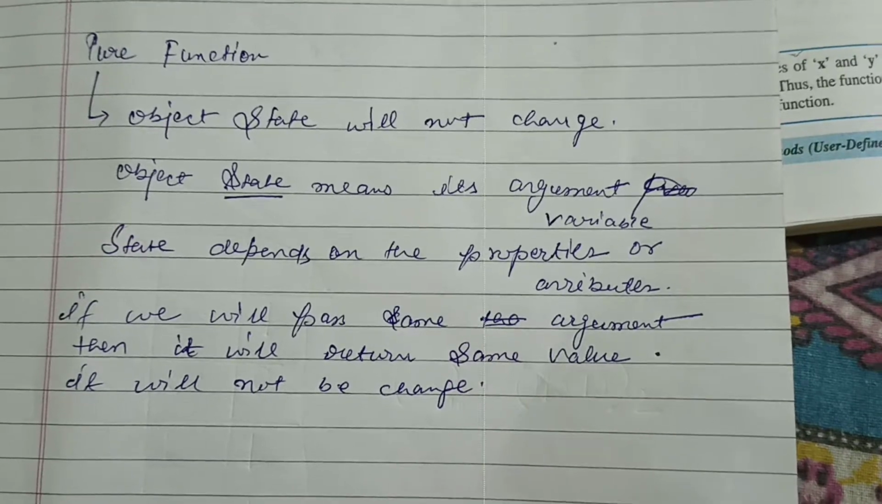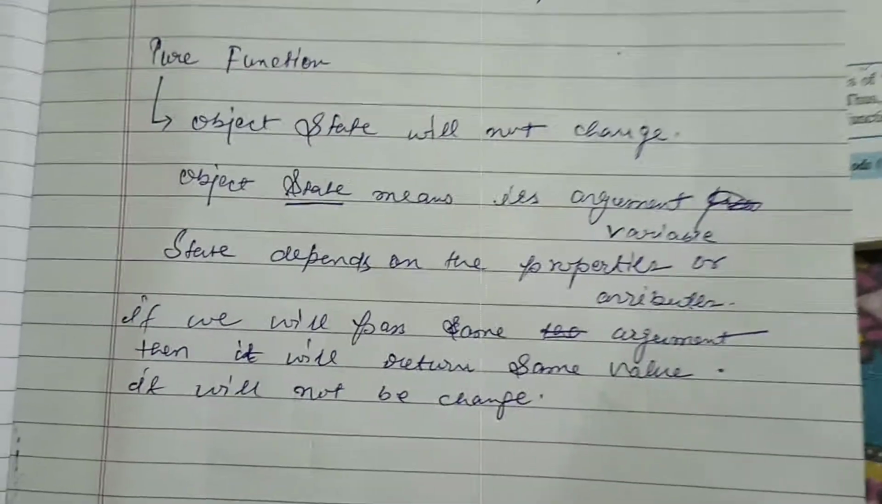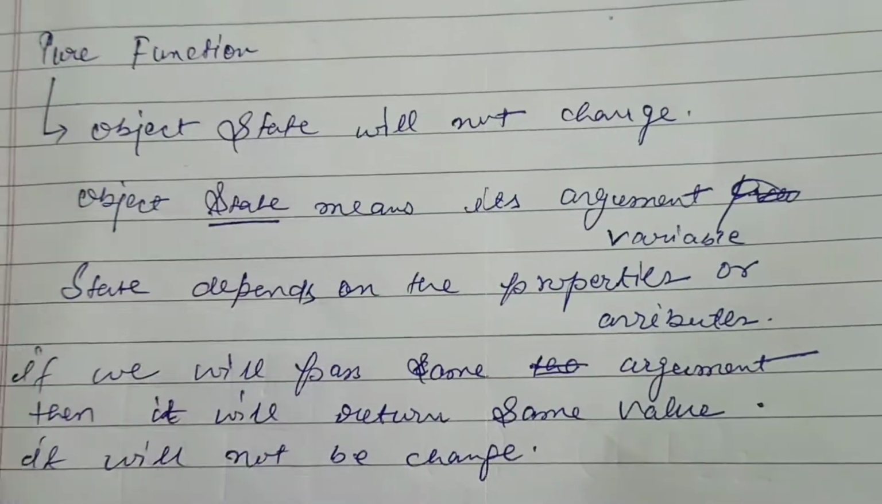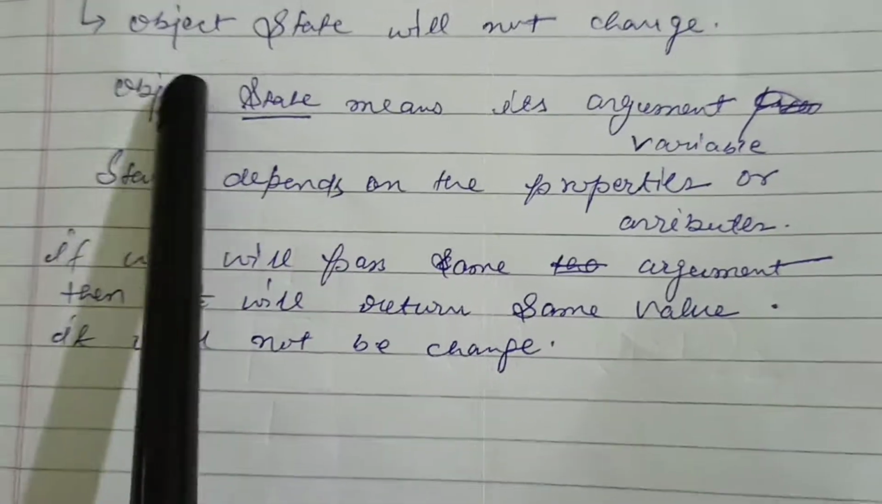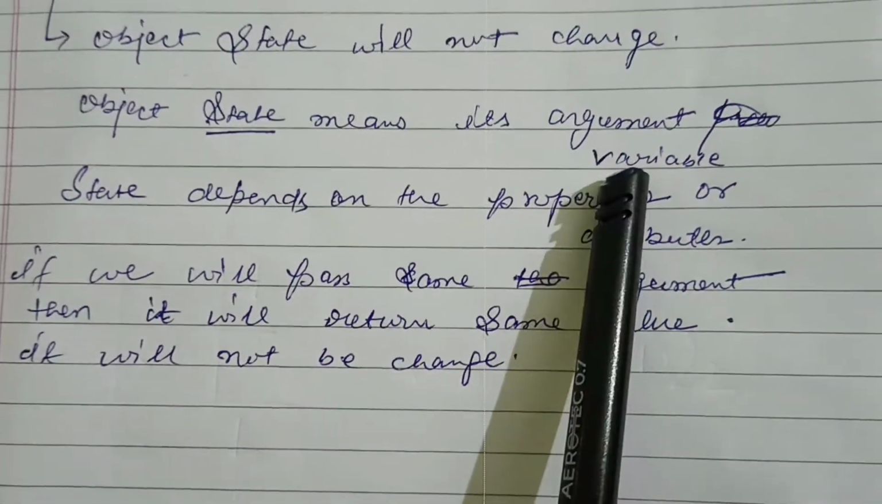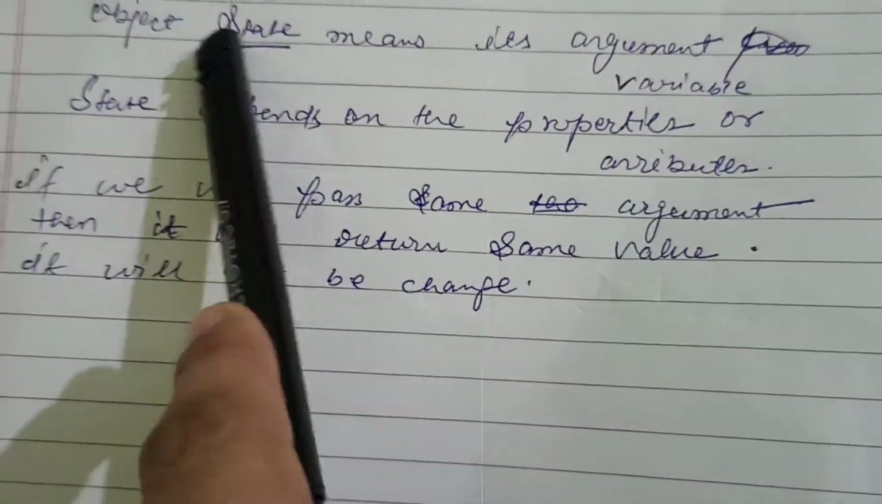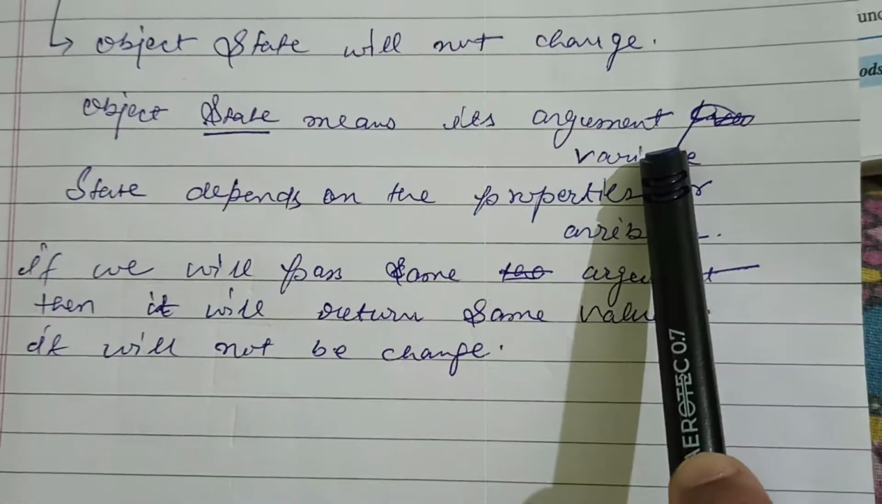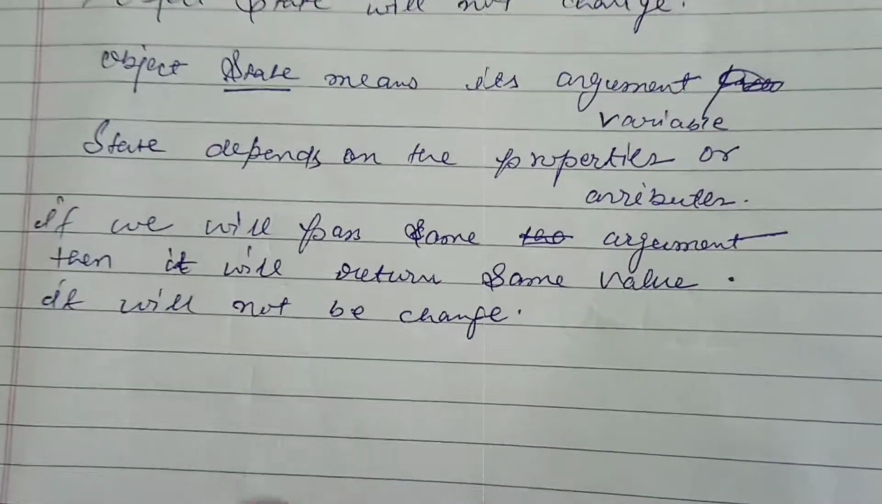Hello students, we'll see in this video what a pure function is. I will explain this pure function, that is, a pure function means object state will not be changed. Object state means its arguments and variables will not be changed.